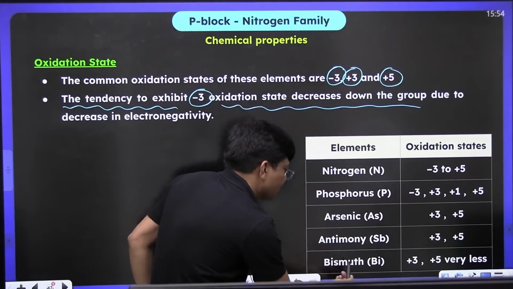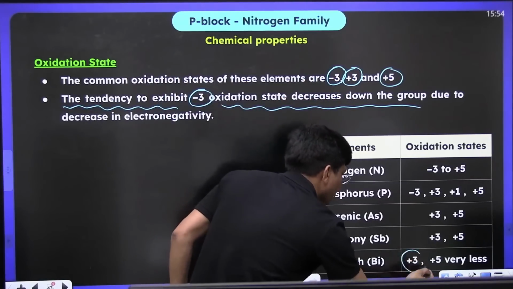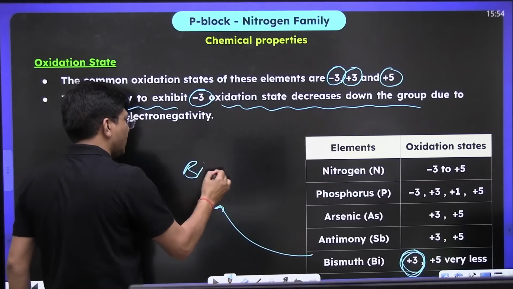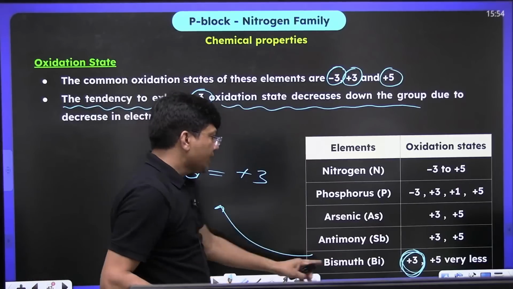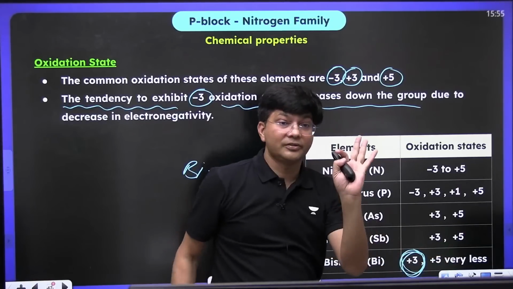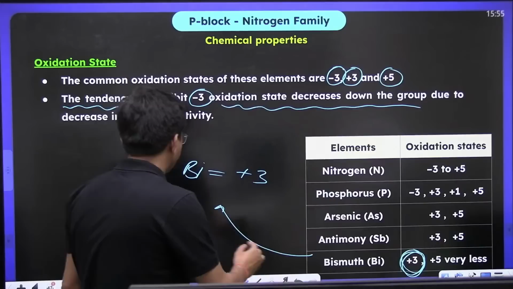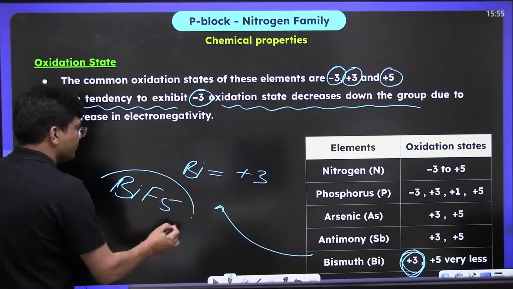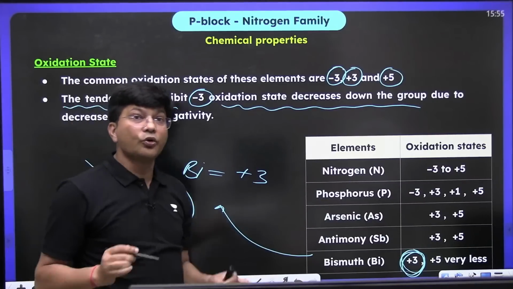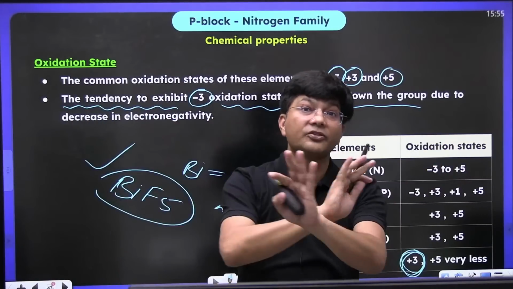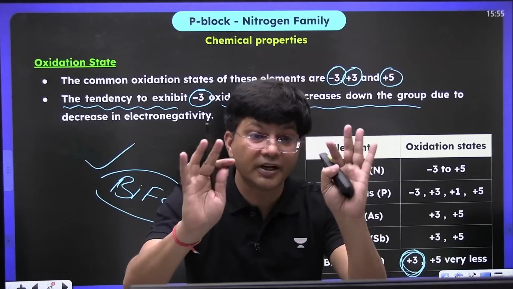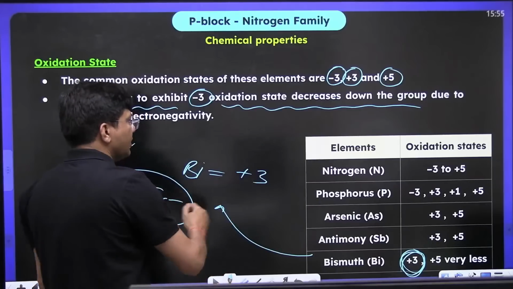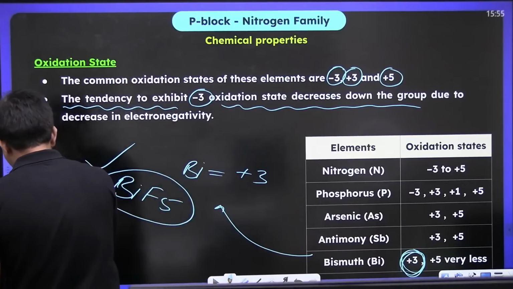If we talk about bismuth, it is going to show the +3 oxidation state only, and its +5 is very less. Bismuth forms +5 only with BiF5. This is the only compound of bismuth which shows the +5 oxidation state. Otherwise, bismuth's +5 oxidation state is not stable. Let me tell you the reason.